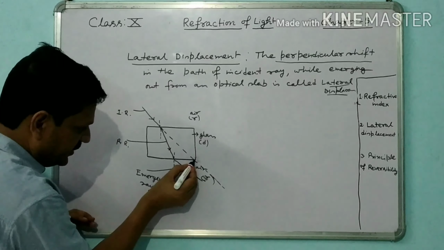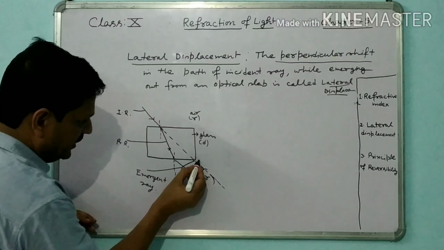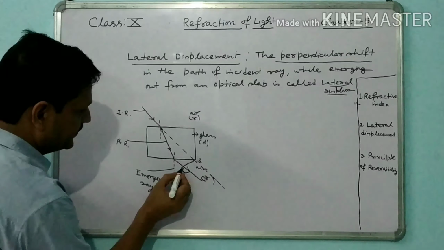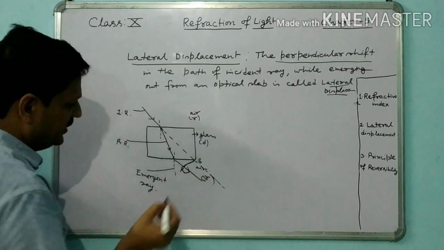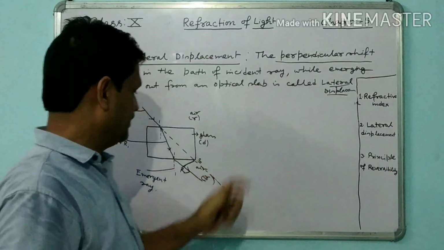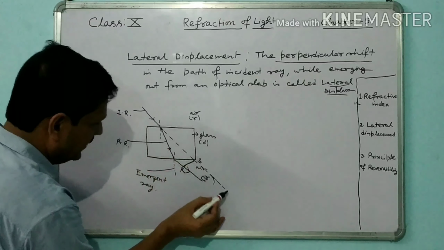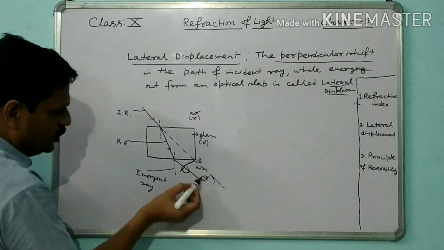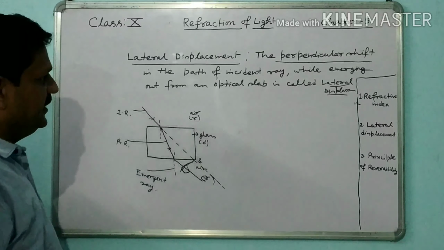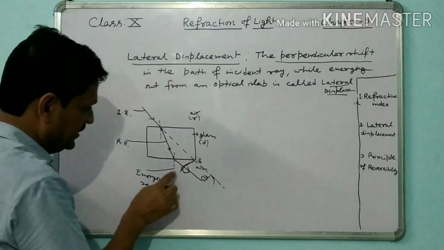So draw the perpendicular at this point. Suppose we name it RS. This perpendicular distance is the shift in the path of the incident ray while emerging out from an optical slab.